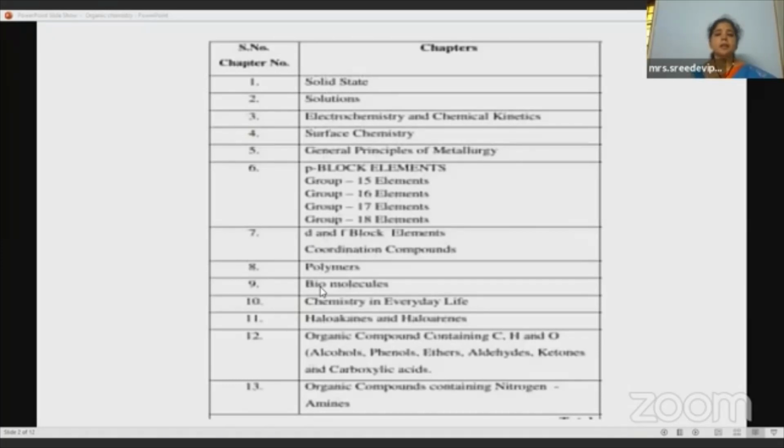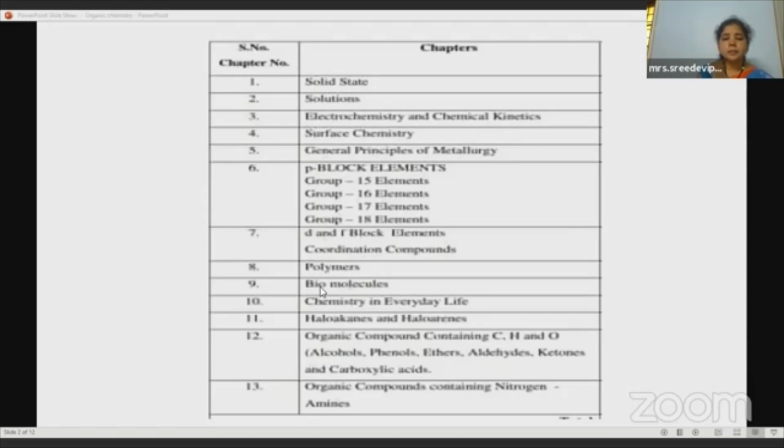Then coming to our organic chemistry part, haloalkanes and haloarenes, and then the other organic compounds containing carbon, hydrogen, oxygen, okay? And then the last one, that is the organic compounds containing nitrogen. Okay, so now I think it is clear for you children, which topics we are going to learn in our second year. The chemistry is very easy, isn't it?